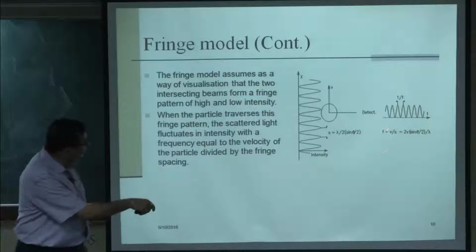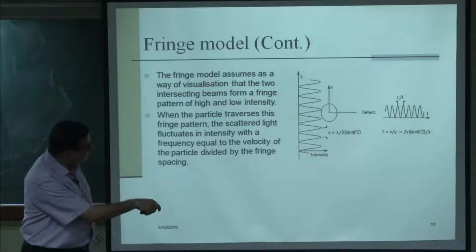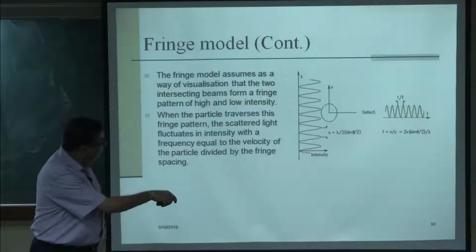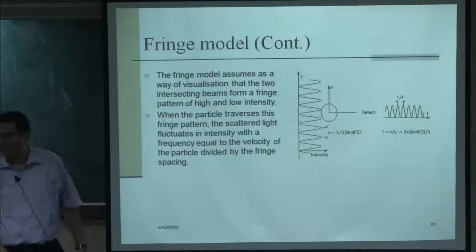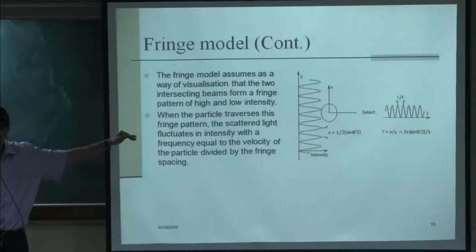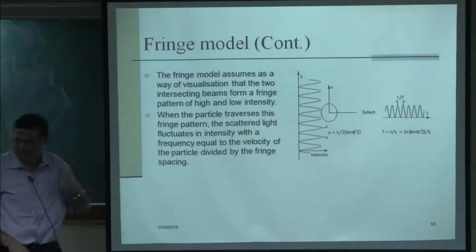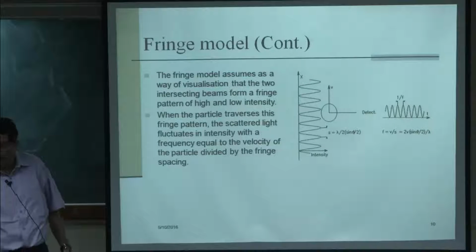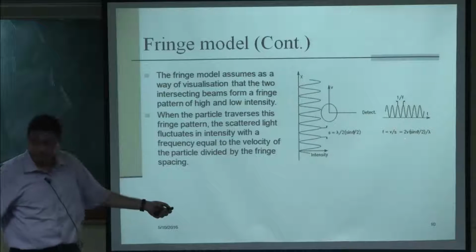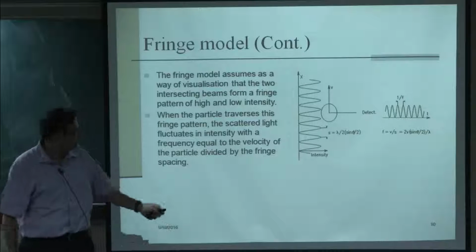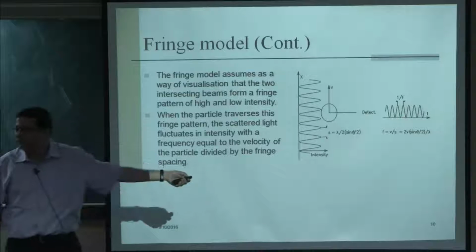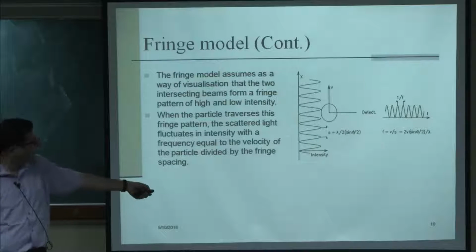If you measure this frequency, now look at this expression, theta is known, lambda is known, only unknown is v. So, by measuring the frequency you can directly measure the velocity. So, the velocity of that particle which has crossed this measurement volume can be directly measured. So, that is why we need the tracer particles. If we use a pure phase, we have to seed the flow with some particles to essentially represent the velocity, and if it is a two phase system like a spray, then the spray droplets essentially act as the particles. So, that is how it works. It is a very simple concept and it can directly give the velocity.